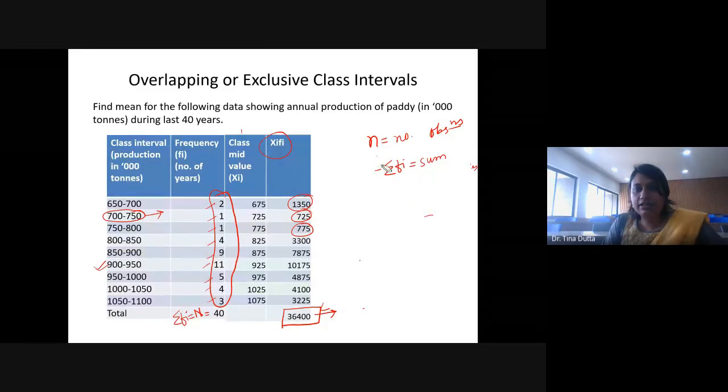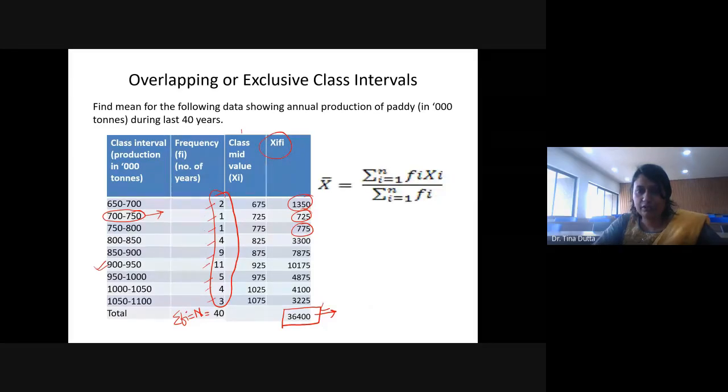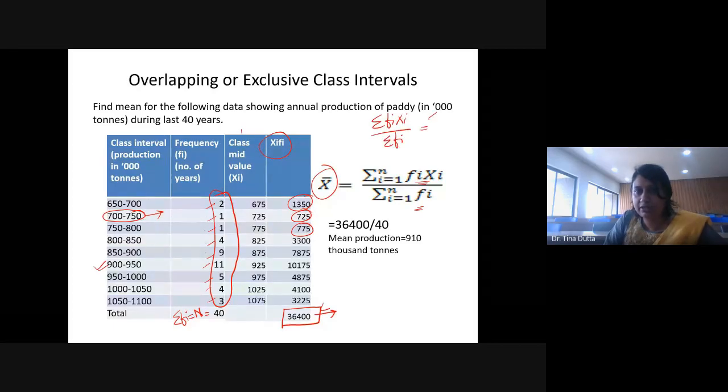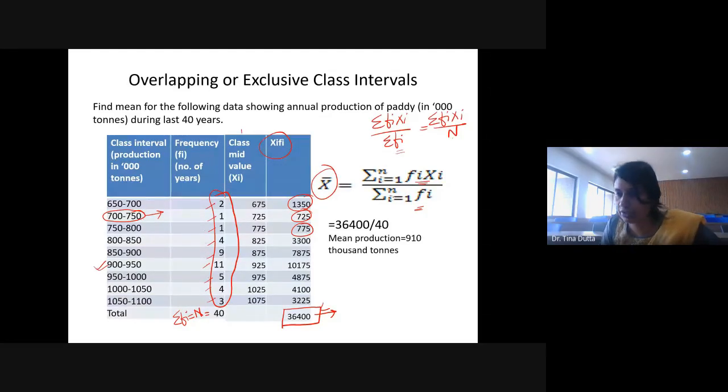Now, once you calculate this, you just have to calculate the ratio between the two sums which you just computed. So mean will be, this is the formula for mean, x bar is summation of fi into xi divided by summation of fi. Summation of fi into xi divided by summation of fi, or sometimes it is written as summation of fi xi divided by capital N, because capital N is nothing but summation of fi. So it is 36400 divided by 40. So mean production is 910,000 tons. So this is mean, simple, right? Now what is the interpretation of this mean? Mean nikla 910.